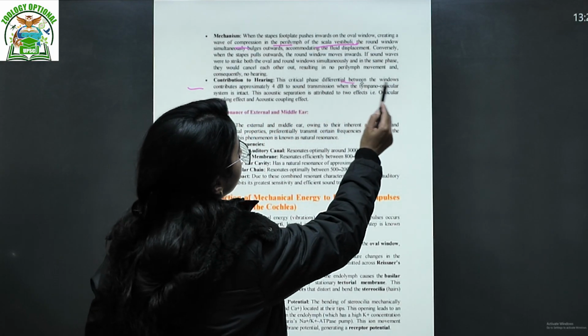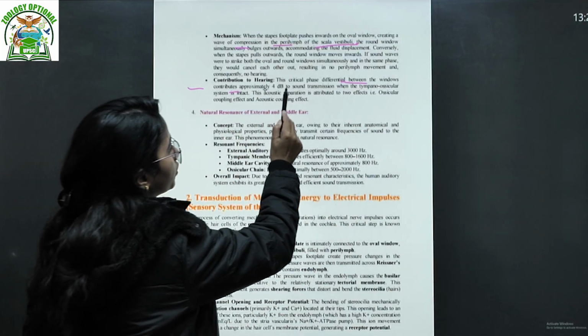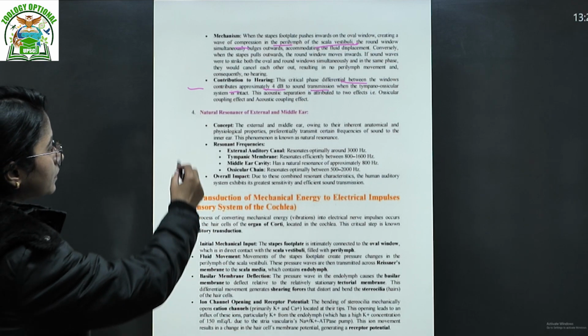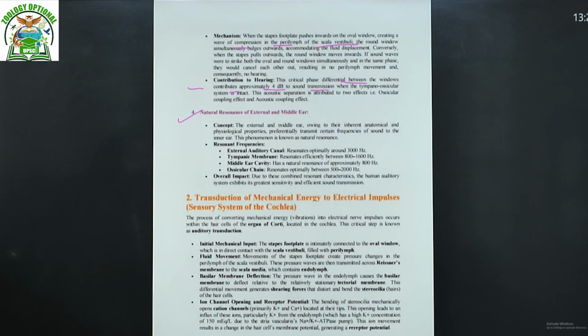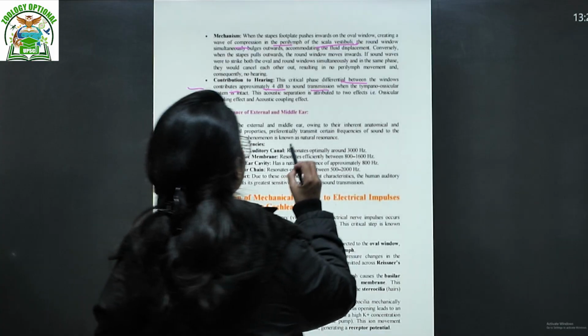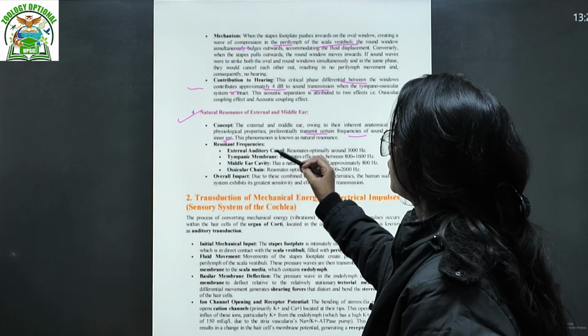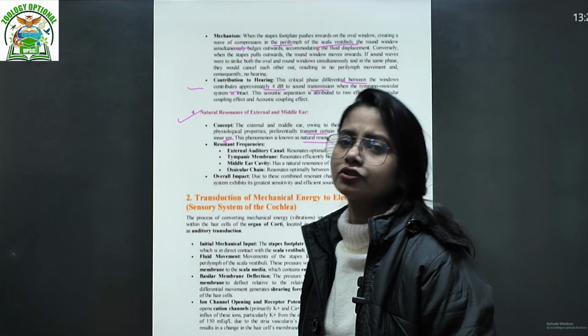This critical phase differential between the windows contributes approximately 4 dB to the sound transmission. Next, natural resonance. What is the concept? The external and the middle ear, owing to their inherent anatomical and physiological properties, preferentially transmit certain frequencies of sound to the inner ear. Of course, we have talked about it. This phenomenon is known as natural resonance.